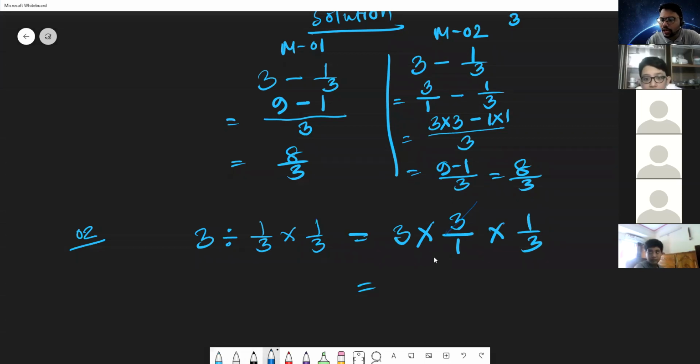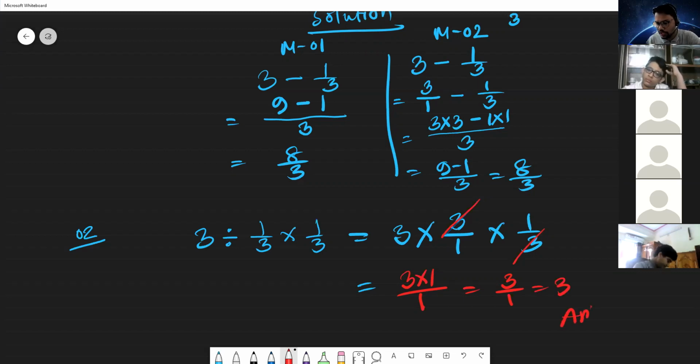So we can skip numerator 1 and denominator same factor. Now in the upper side you see here 3 multiplied by 1, and the denominator side is only 1. That is 3 by 1, or directly you can write here 3, no problem. So the second question answer is 3. Maximum students, you have done well.